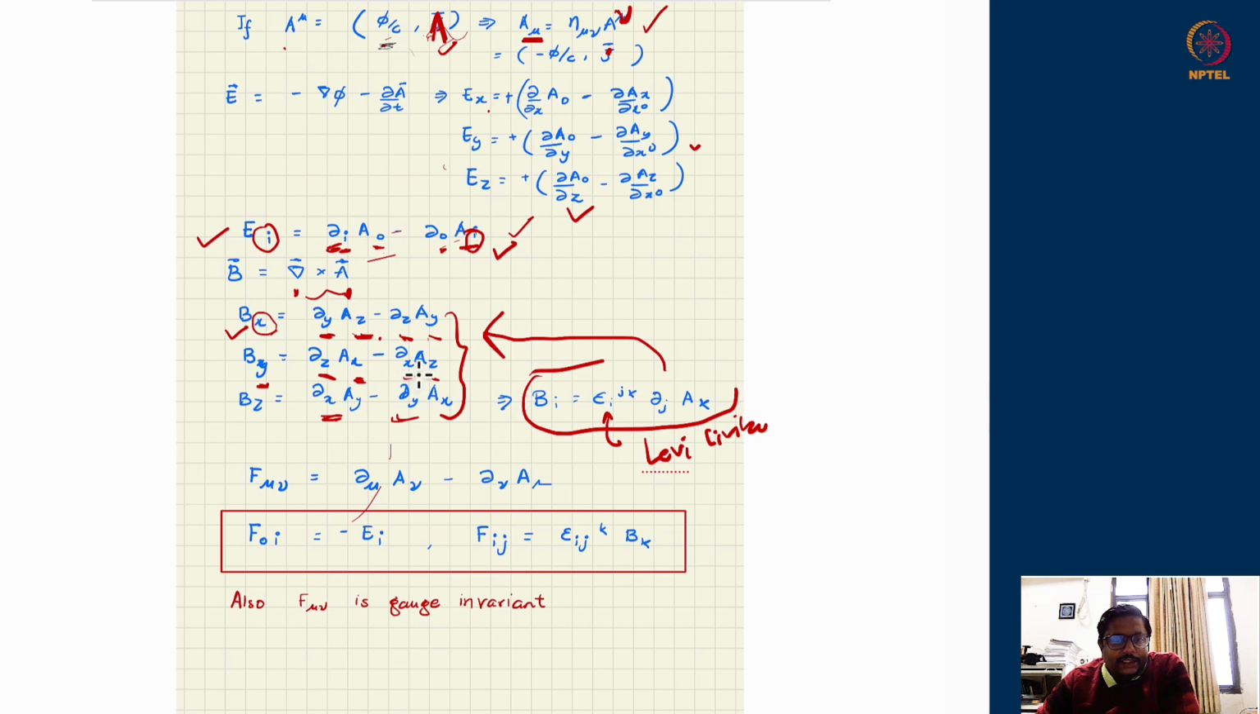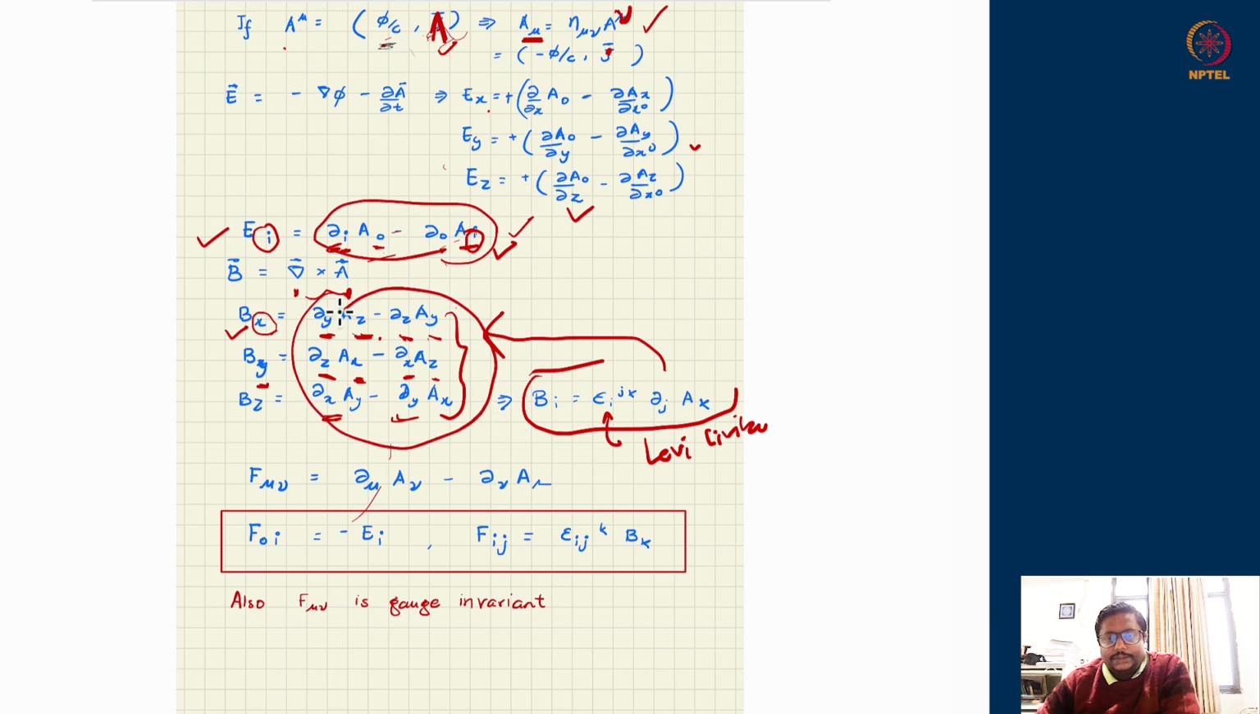So collectively, I see both the magnetic field and the electric field are coming from antisymmetric derivatives of the vector potential. So I'm going to define the set of all antisymmetric derivatives of the vector potential as something that is called the field strength tensor, F mu nu.